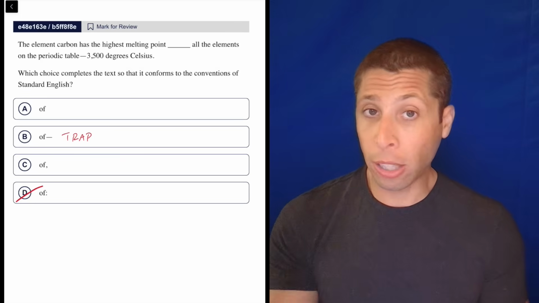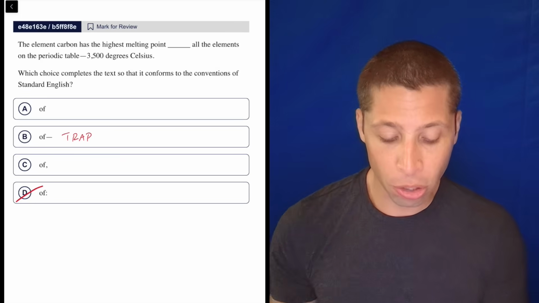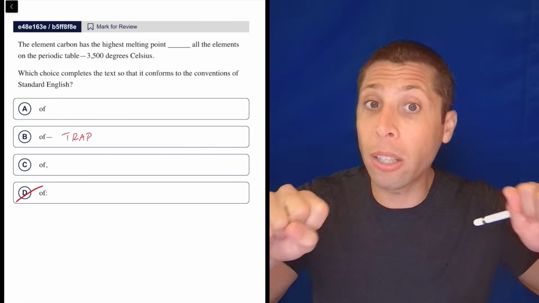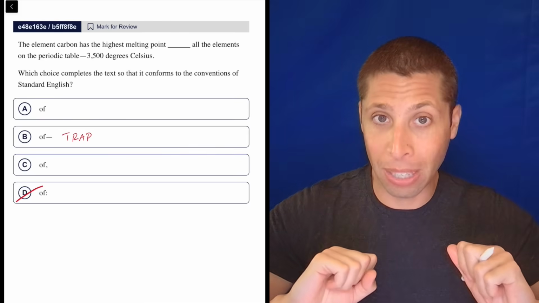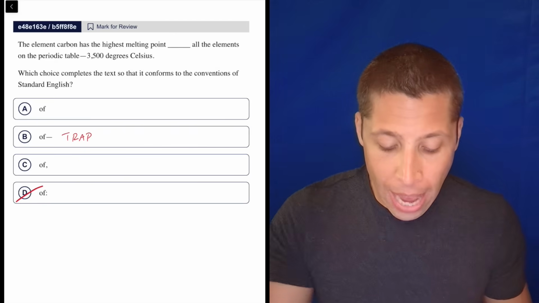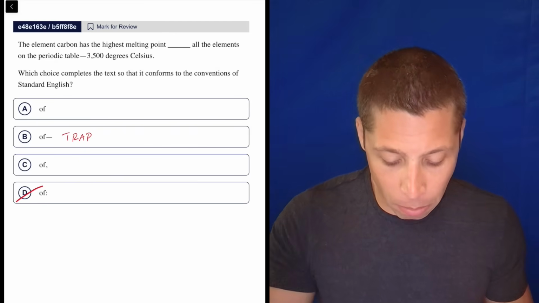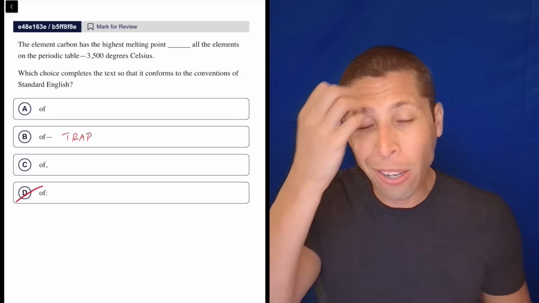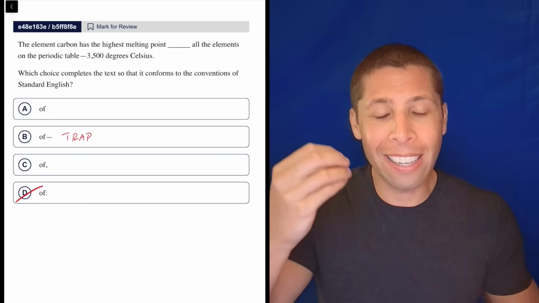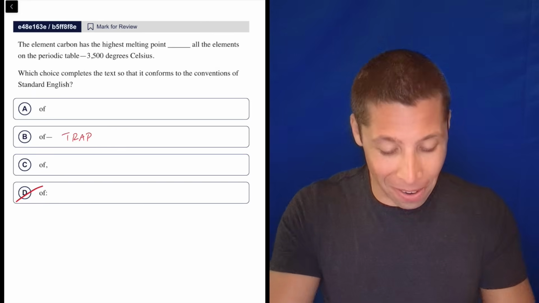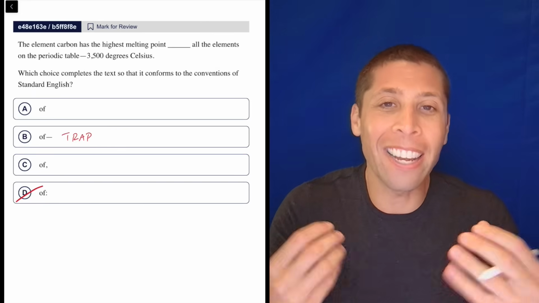Now, if you thought that choice B might be right and there might be two dashes, you've got to test it out. What that would mean is that the thing between those dashes is extra information. So remove it. Just read the sentence without it and see how it sounds. The element carbon has the highest melting point of 3,500 degrees Celsius. No, I know it's close, but highest melting point of 3,500 degrees Celsius, highest of what, right?